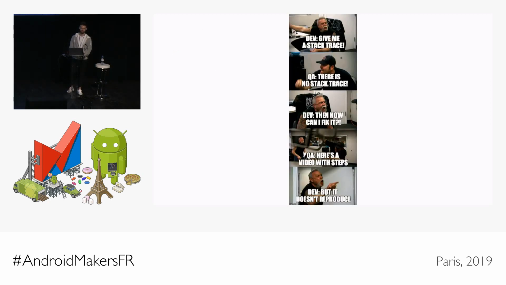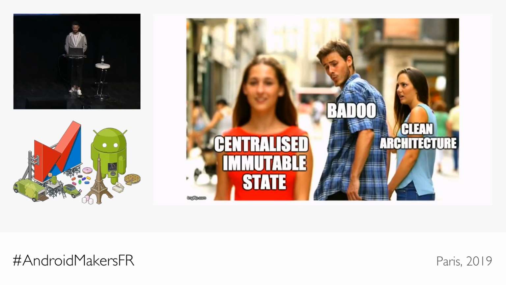Anyone had this experience with QA? So you ask for a crash log, but there is no crash. There is a video recording of the bug, but you can never reproduce it. So what we realized we needed was a centralized immutable state.